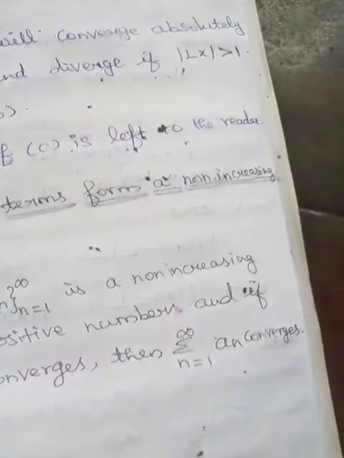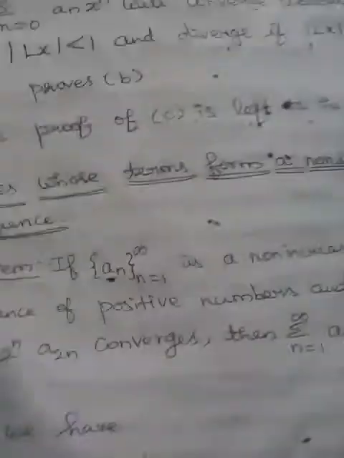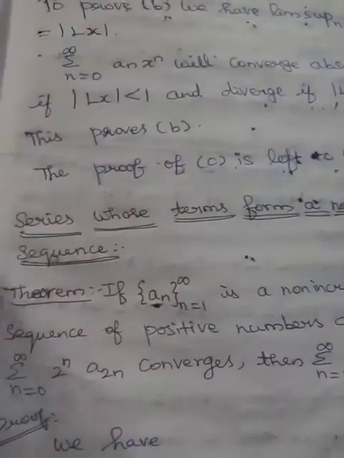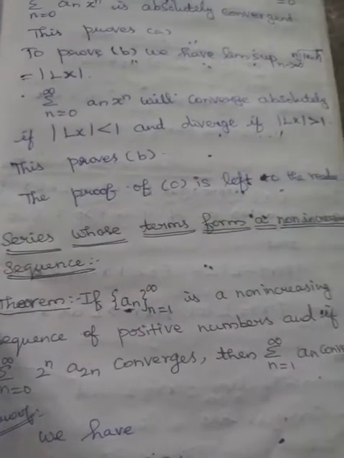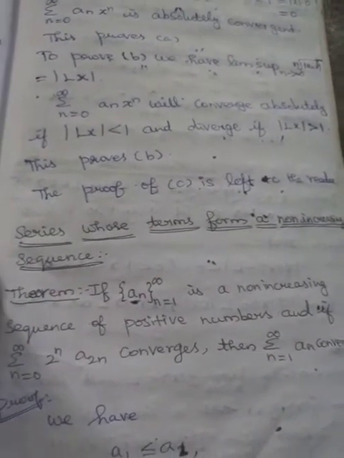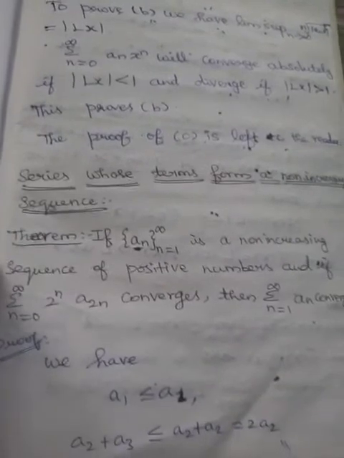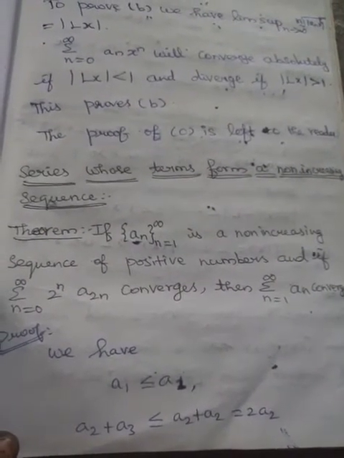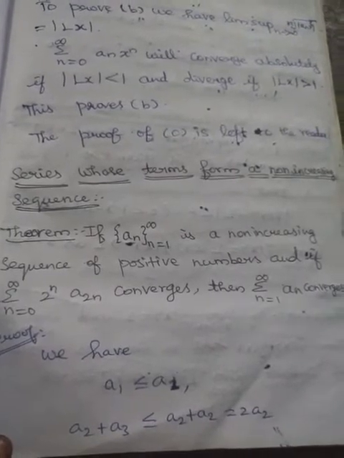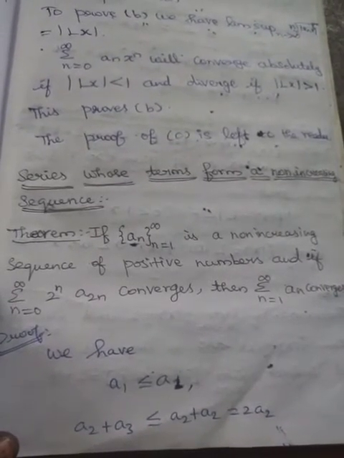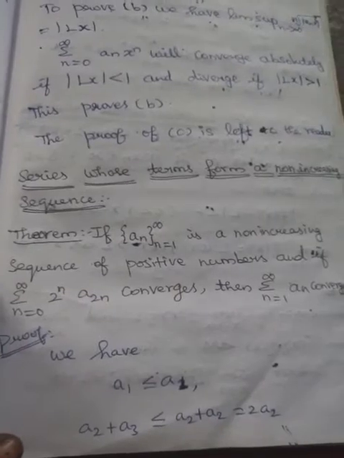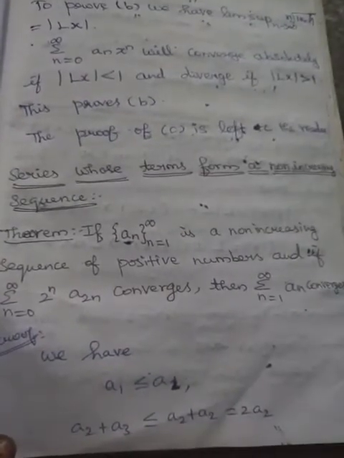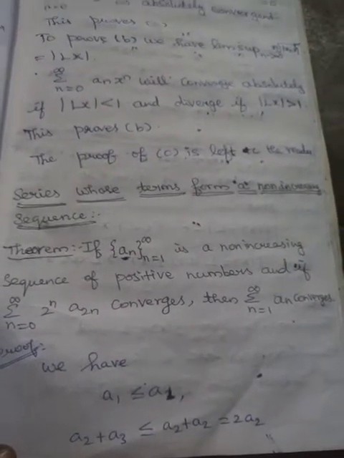Third year maths, and the subject is Real Analysis, and it is on series of positive terms, with the topic being series whose terms form a non-increasing sequence. Theorem: if a_n, n varying from 1 to infinity, is a non-increasing sequence of positive numbers, and if the summation n equal to 0 to infinity 2 power n a_(2^n) converges, then the summation n equal to 1 to infinity a_n converges.